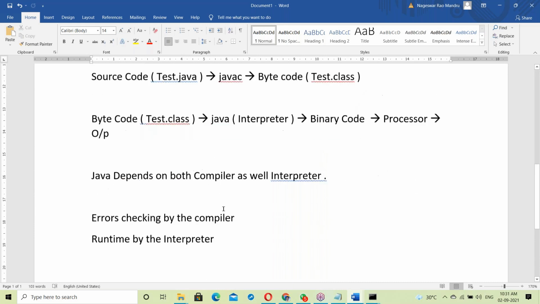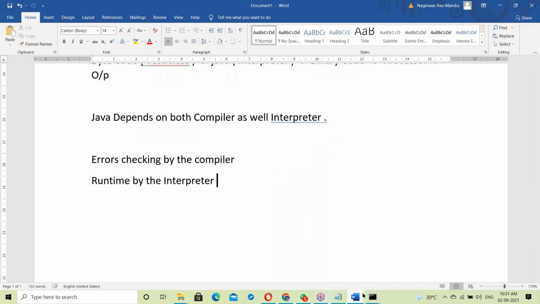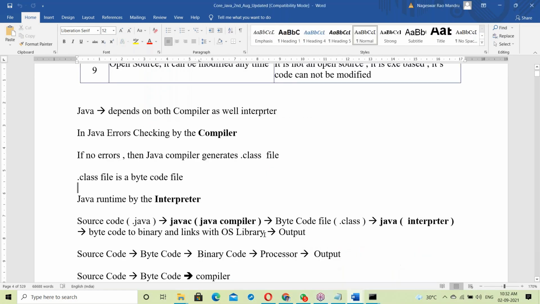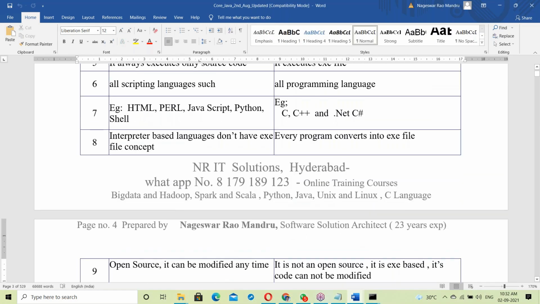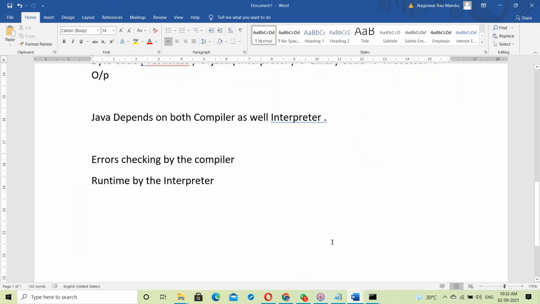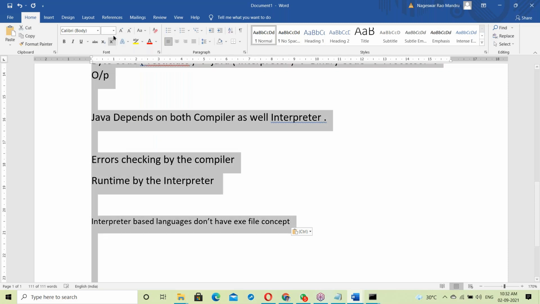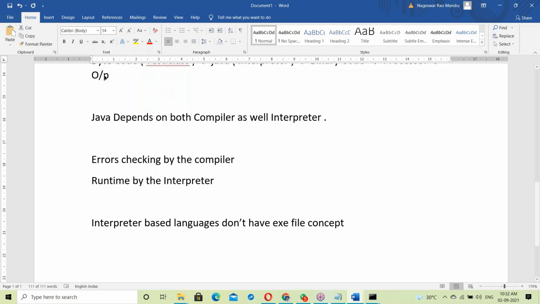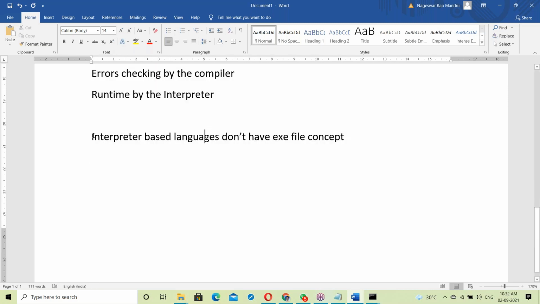Yesterday we discussed one point, the last point in yesterday's discussion: interpreter-based languages don't have an exe file.